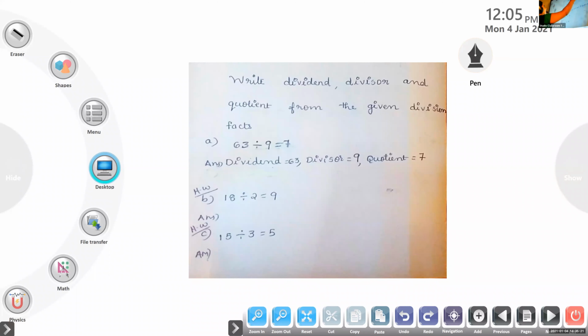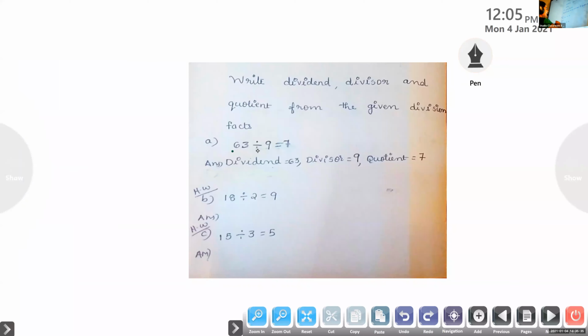Okay, my dear children, for the first question, you have to find out the dividend, divisor, and quotient for the given question. 63 divided by 9. Here dividend is 63, divisor is 9, quotient is 7. Like that. Next question, Arpita, please unmute.